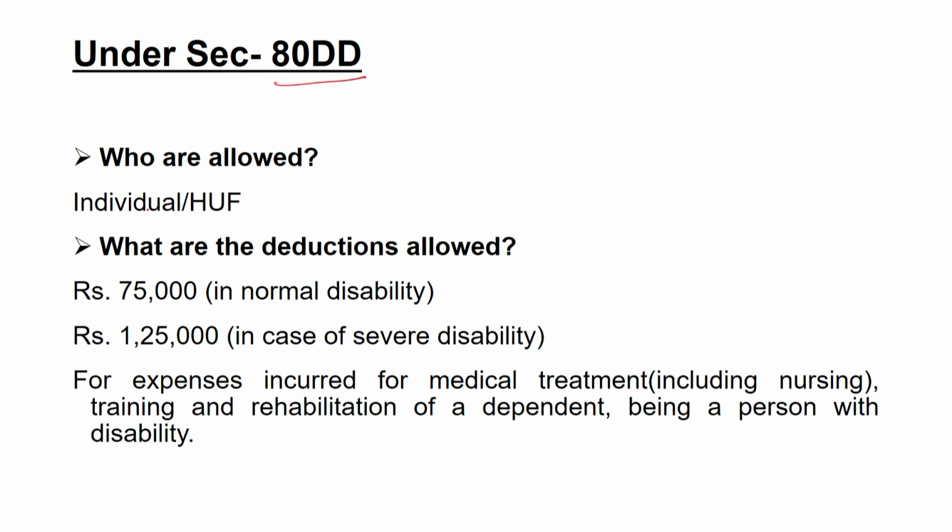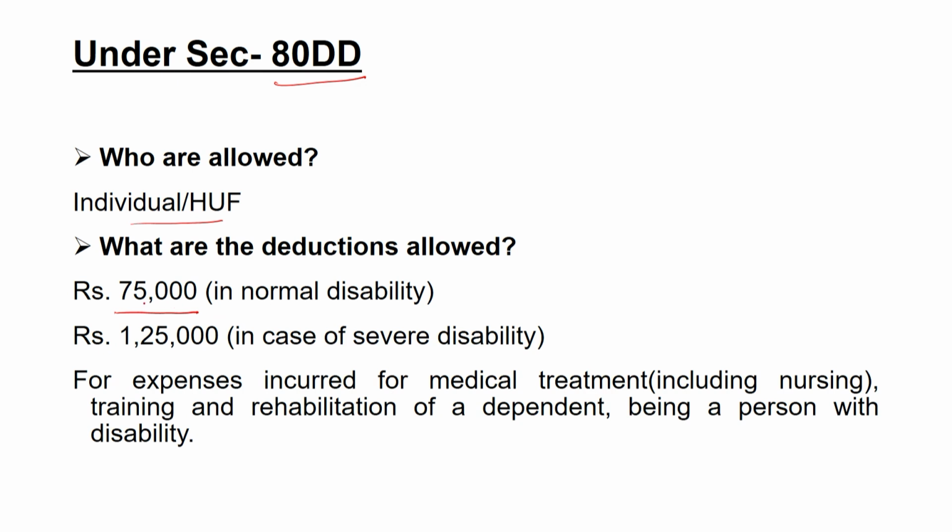Now, the next section is Section 80DD. This is also allowed to the individual and Hindu undivided family form of organization. So, the maximum deduction in this case is allowed for the treatment, or you can say the care of the persons who are dealing with any kind of disability or severe disease.